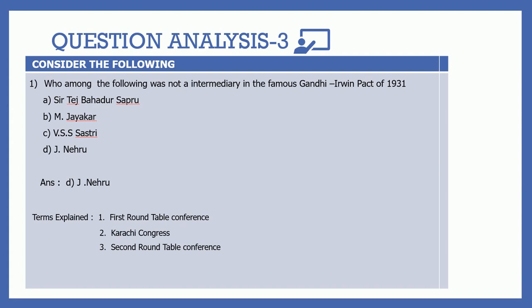By that, the 11 demands of Gandhi were also met by the British government, and in return Gandhiji agreed to participate in the second Round Table Conference in 1931.